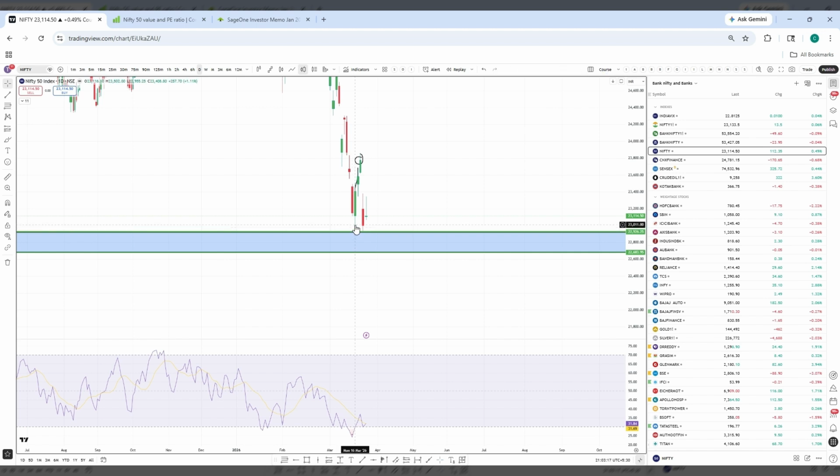I would say this candle on 16th March had a low of 22,955.25, whereas the 19th March low was 22,930. So this is almost 25-30 points lower than the 16 March candle. Here the price has made a lower low, but the RSI has made a higher high. So this is a positive divergence we are seeing on the daily time frame.